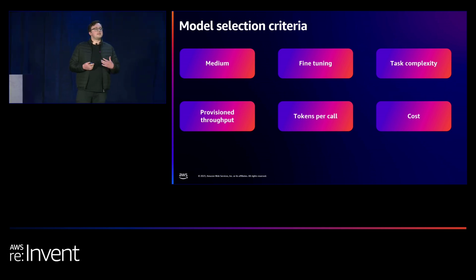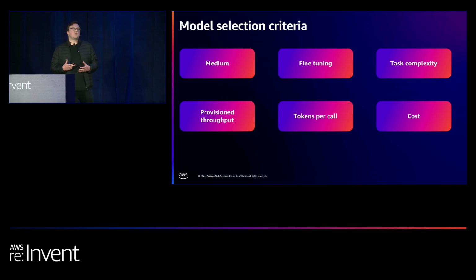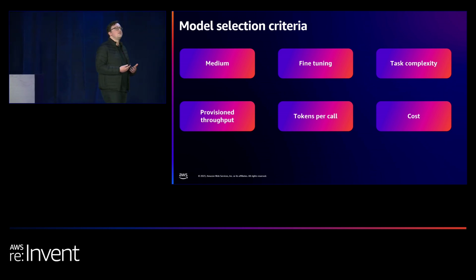The medium, are we doing text-to-text? Are we doing text-to-image? Are we doing image-to-text? That's the first area we need to think about. Fine-tuning. This is, do we need to further train the model on a smaller set of data? And different models allow different types of fine-tuning and have different efficiencies of that fine-tuning. Task complexity. Our task is actually quite simple. Some tasks can be a lot more advanced.